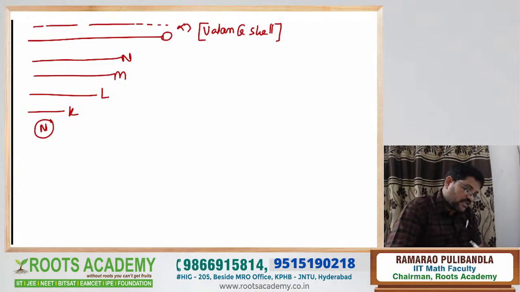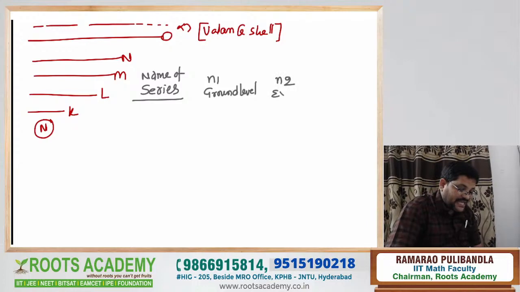Now see, we can observe different types of spectral lines in different series. Now I'm writing it in the form of a table. Name of the series. You write this table and you get 8 marks out of 8. N1 means the ground level. N2 means the excited level.